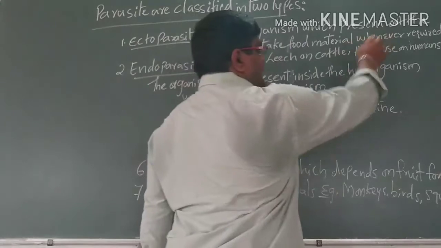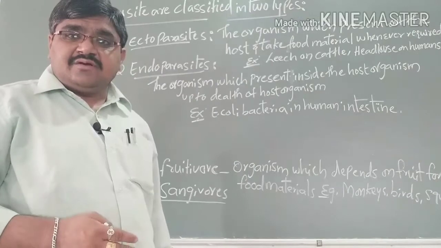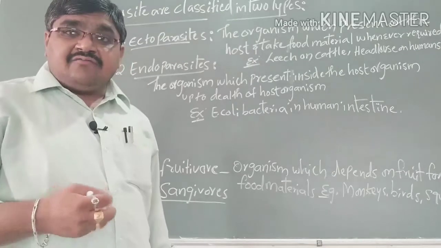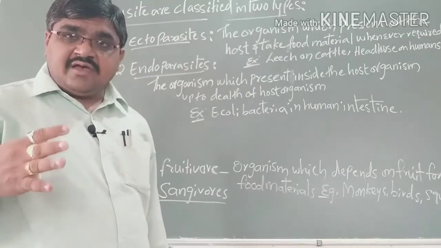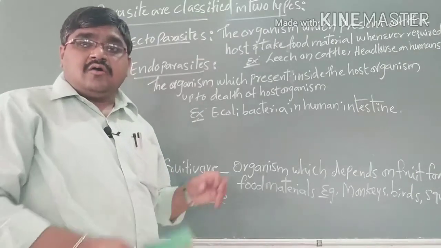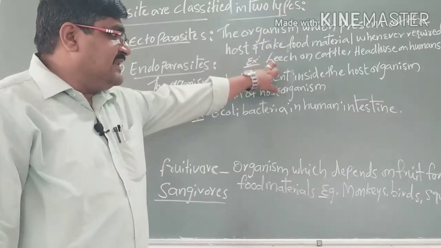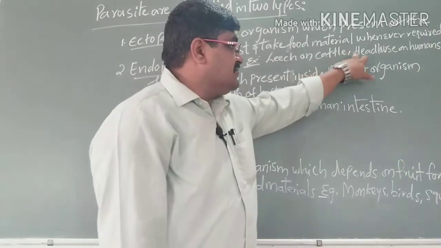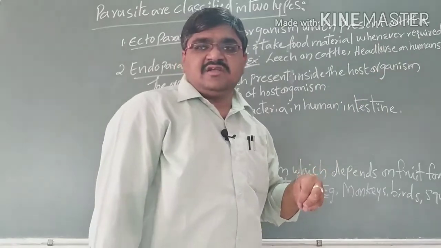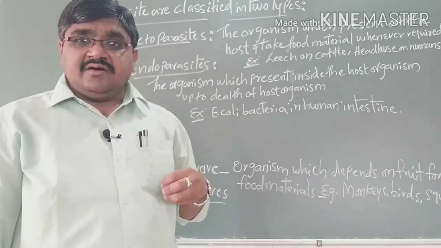food materials whenever they are required. Such types are called ectoparasites. That means they take the food materials from the host whenever they require, and after completing the food intake they leave the host organism. Such organisms are called ectoparasites. Example, we can take a leech on cattle and also the head louse on humans. The leech sucks the blood of the cattle and leaves off.